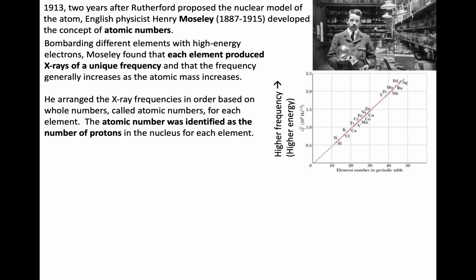On the periodic table, that's how we've been analyzing it. Hydrogen, number 1, 1 proton, atomic number 1. Helium, number 2, 2 protons. Lithium, number 3. So the idea that the number of protons corresponds to the atomic number, and that it was different for every element, that's an idea from Moseley.